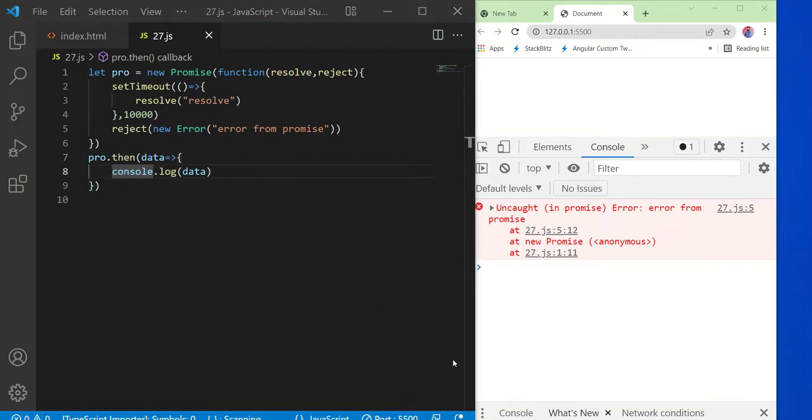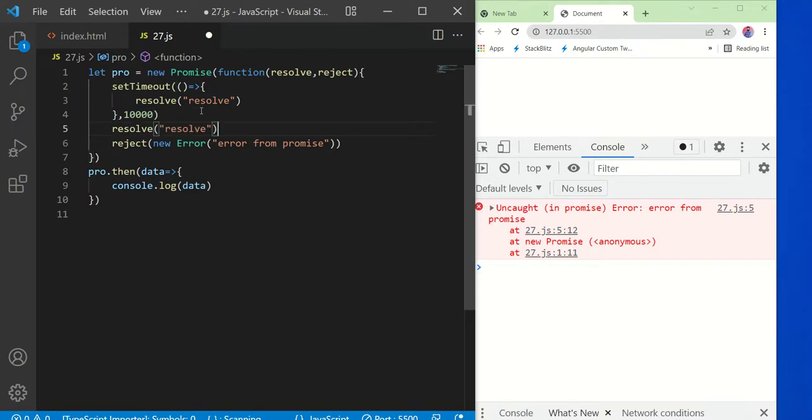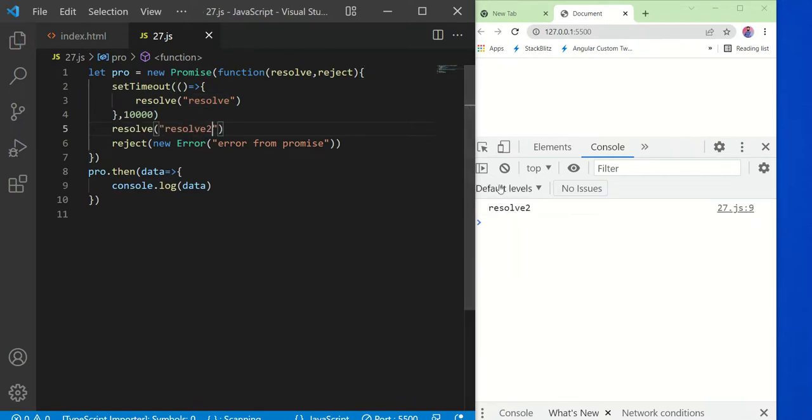It means you cannot do it like this. Suppose I use resolve here, let's say resolve 2, then what will happen? You can notice that I got resolve 2, and after 10 seconds we will not get the other resolve, because the promise has already settled. Since it has settled, we get the data in the then method.